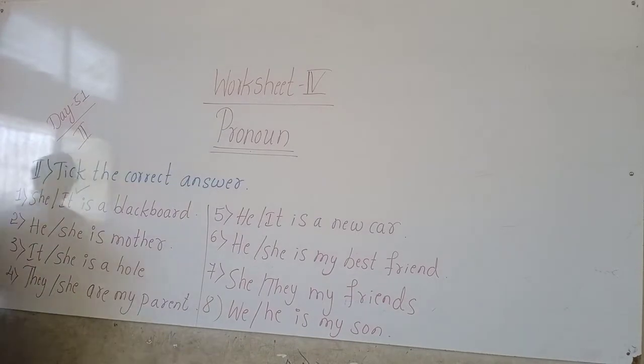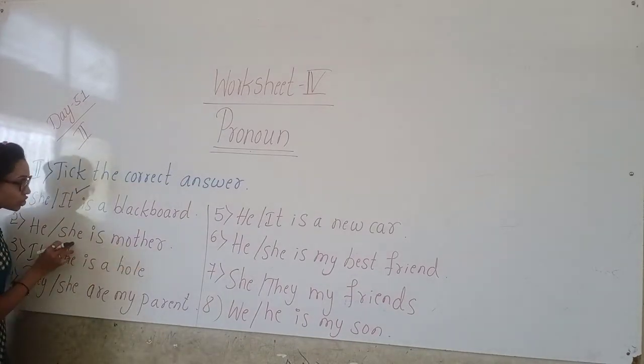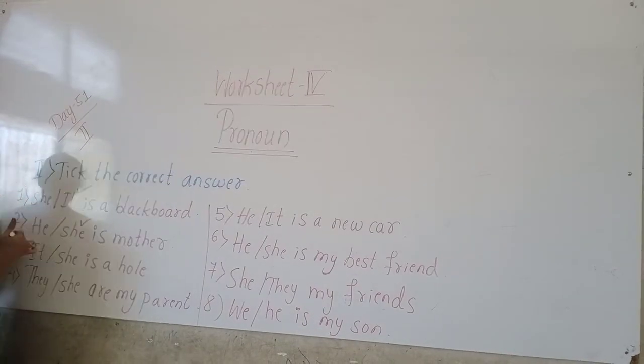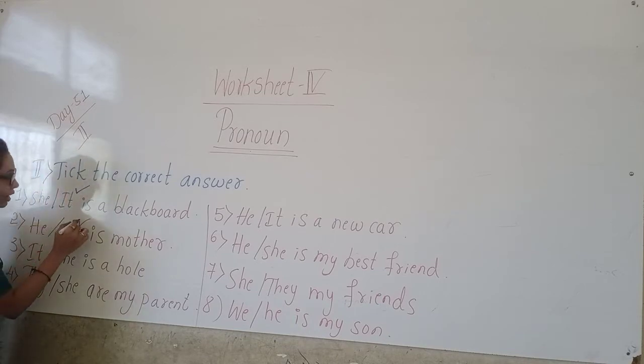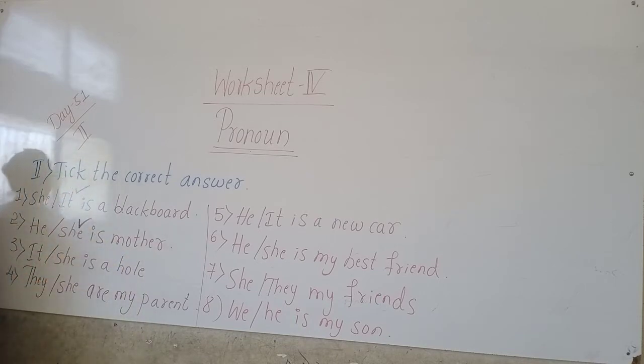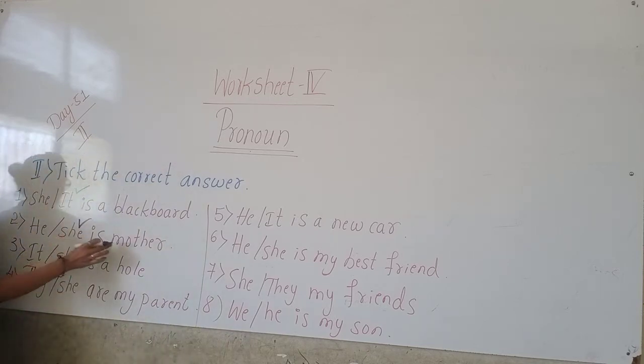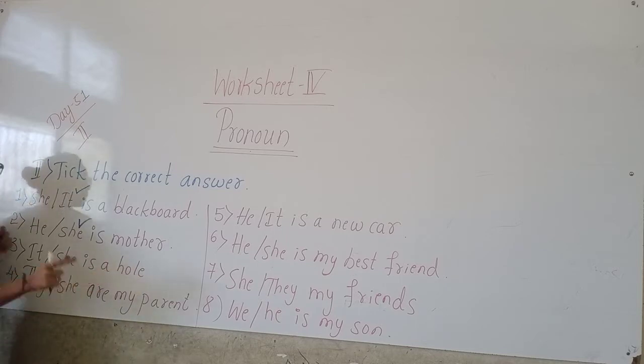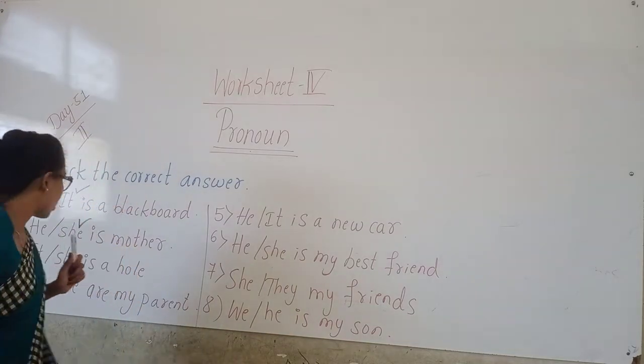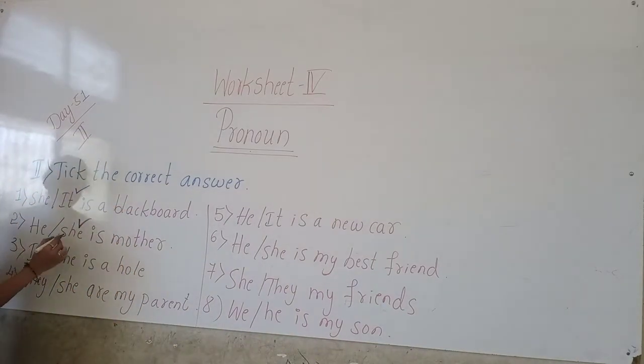So here for mother we should use the word "she". "She" is a female word, mother is also female. So we have to use the pronoun "she". She is a mother. Third one, it is a hole or she is a hole. Hole is a thing, children. So for things we should use "it". So the answer is it is a hole.